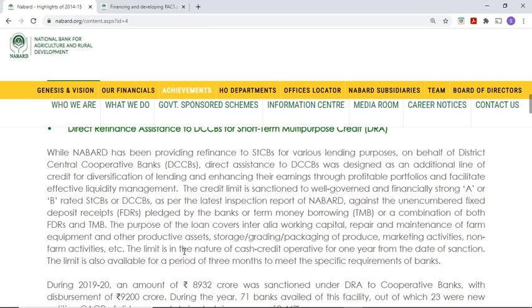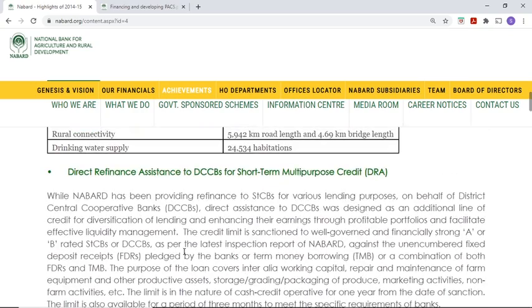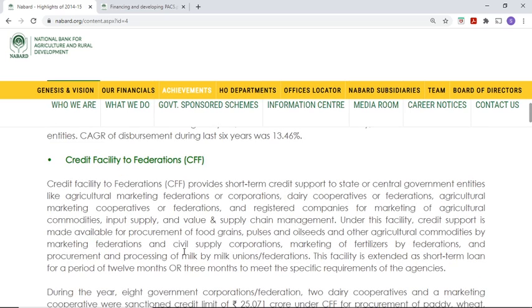Then limit and other terms and conditions are given, we are not seeing that one, right? Okay. So this one is direct refinance assistance to DCCBs in addition to SCBs. Okay. Credit facility to federations. So credit facility to federations provides short-term credit support to state or central government entities like agriculture marketing federations or corporations, dairy cooperatives or federations, agricultural marketing cooperatives or federations and registered companies for marketing agricultural commodities. So this is again giving money to societies like dairy cooperatives, etc.